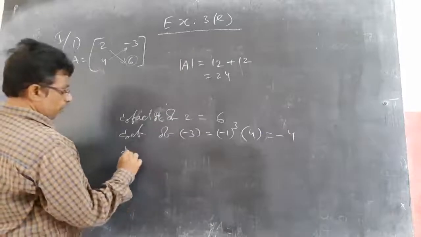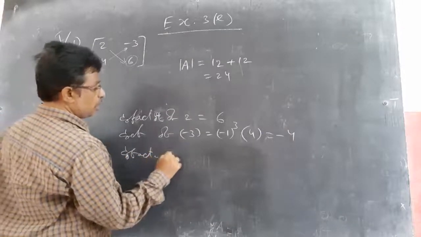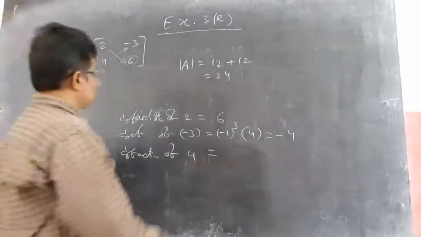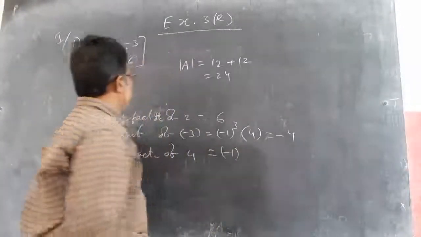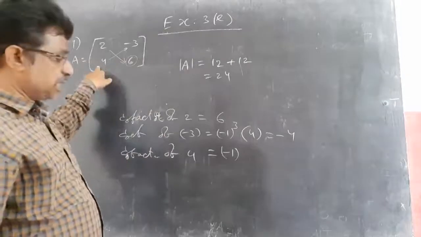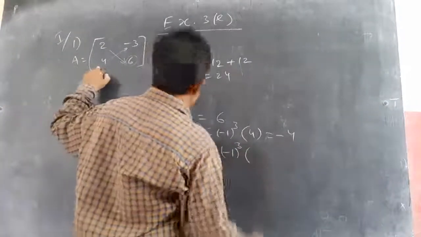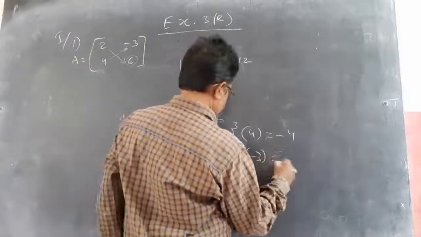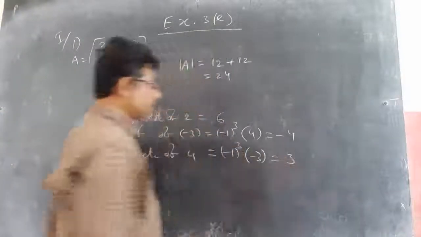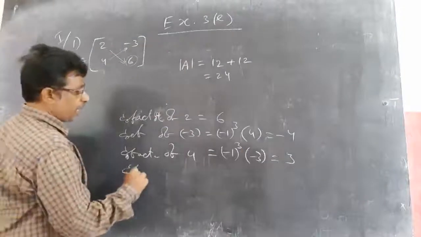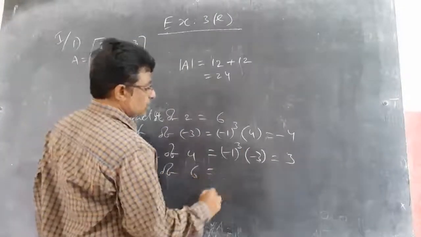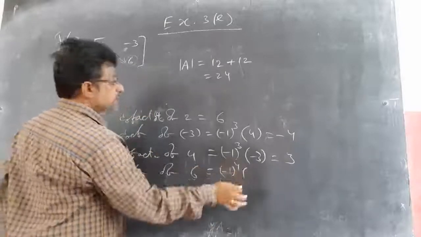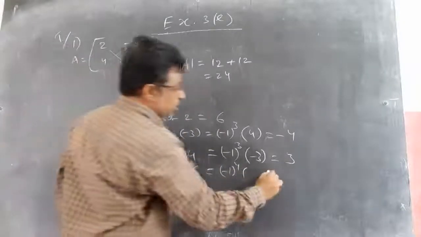Next, cofactor of 4 is equal to minus 1 whole power i plus j, second row, first column, again whole cube. Closing this row and this column gives minus 3. So minus 1 into minus 3 gives you plus 3. Next, cofactor of 6 equals minus 1 whole power 2 plus 2, 4 only, plus 2 only, no need to think about this. Now closing this row and this column gives 2.